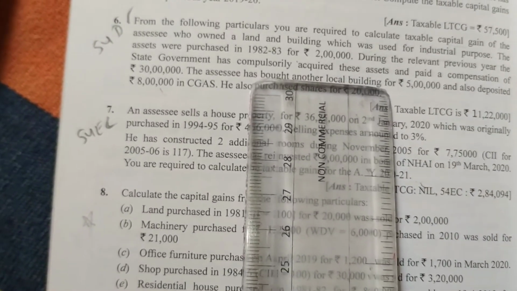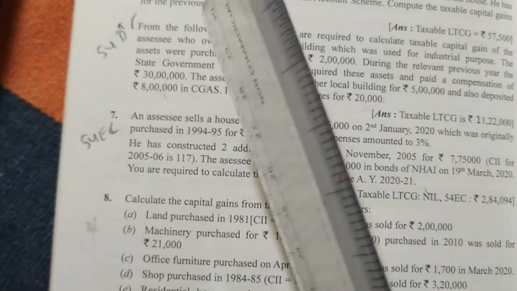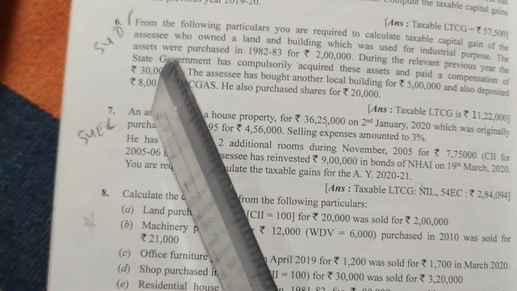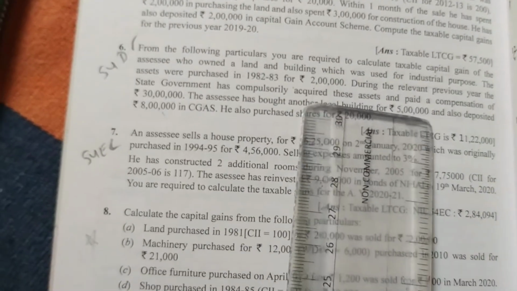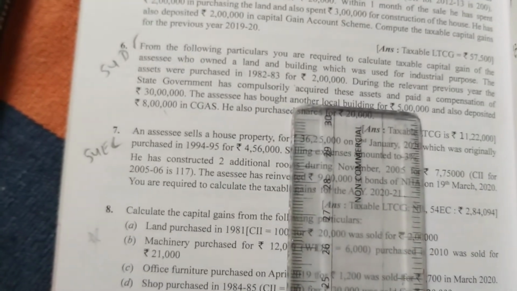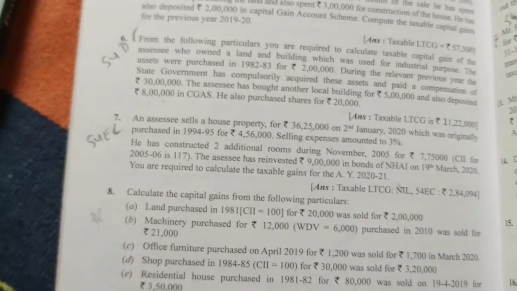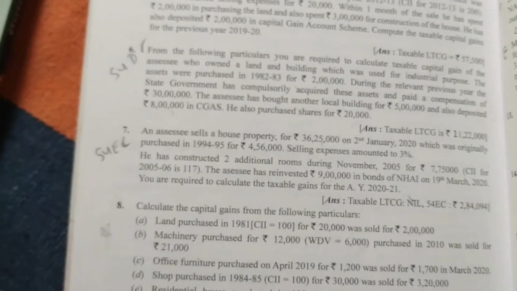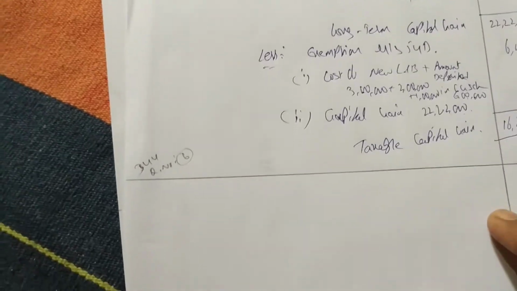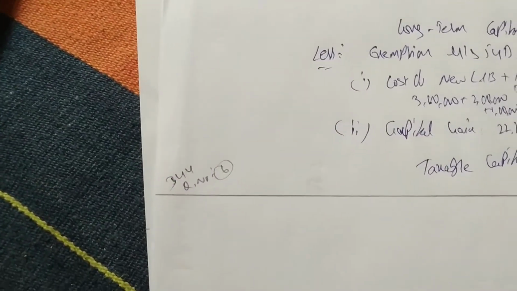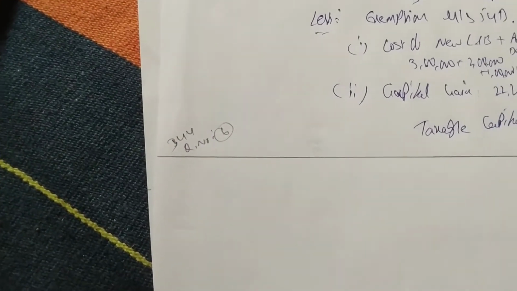Okay, what is 54D saying? The land and building should be taken by government, and he has to repurchase again land and building for industrial purpose. Apart from any other purchase he does, that will not be considered under section 54D. Okay, so it's very easy, we can solve the problem. So let us solve. I have prepared a format, page number 344, question number 6 I have written. Heading I have not written, please write heading. Okay, so let me write first the entire format.